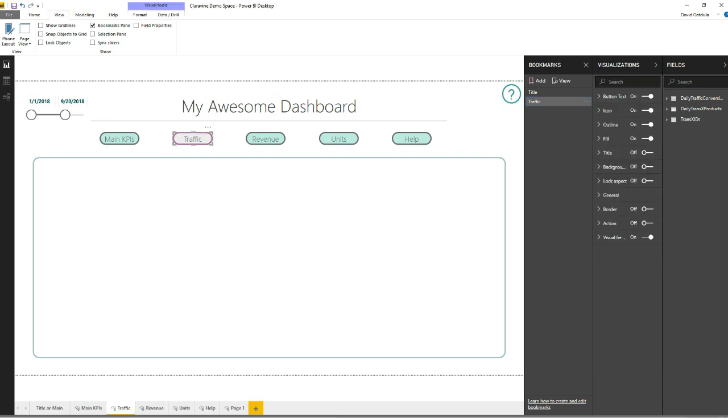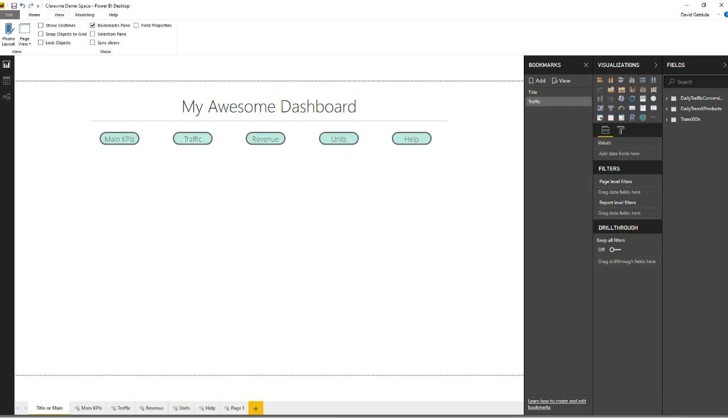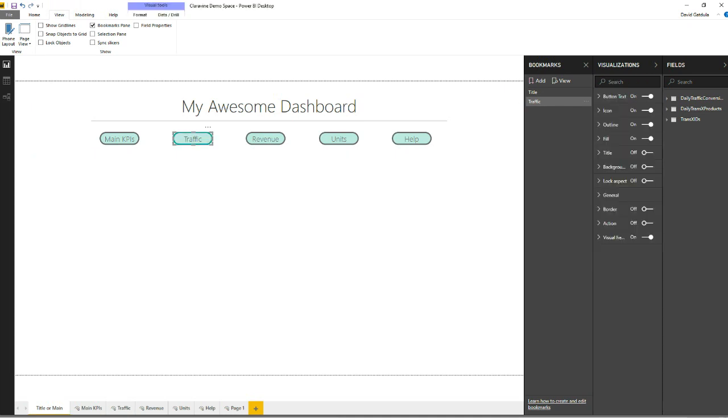Here is where we can add those navigation actions. If we come back to the title page and click on traffic, this button itself has an action that we want to turn on. And here's where the bookmarks come into play. The type of action we want is to use that bookmark. And what bookmark do we want to go to? We want it to go to the traffic bookmark.